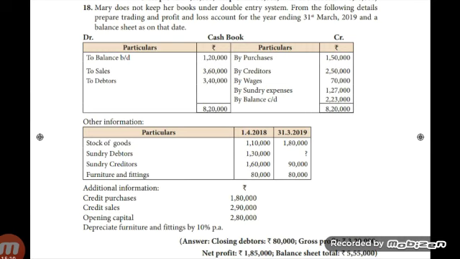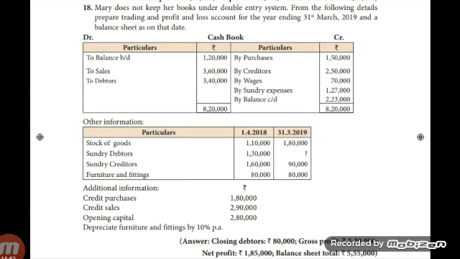Okay, then enter on the debit side to opening stock 1,10,000, to purchases, inner column cash purchases 1,50,000, add credit purchases 1,80,000, underline, write the sum in outer column. Next, to wages, you will get from the cash book, amount 70,000. Okay, then come to the credit side.